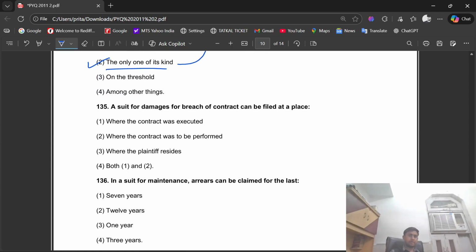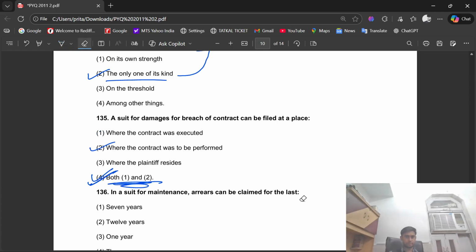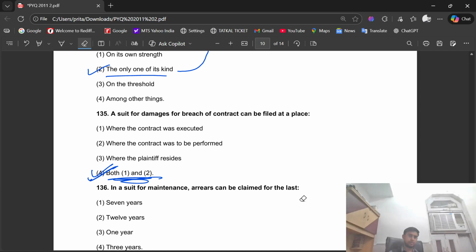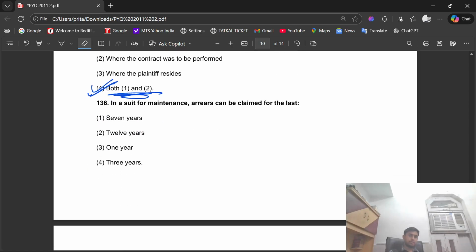Question number 135. A suit for damages for breach of contract can be filed at a place where the contract was executed, where the contract was to be performed. So the right answer is both, first and second. Question number 136. In a suit for maintenance, arrears can be claimed for the last 3 years. The right option is option number four.